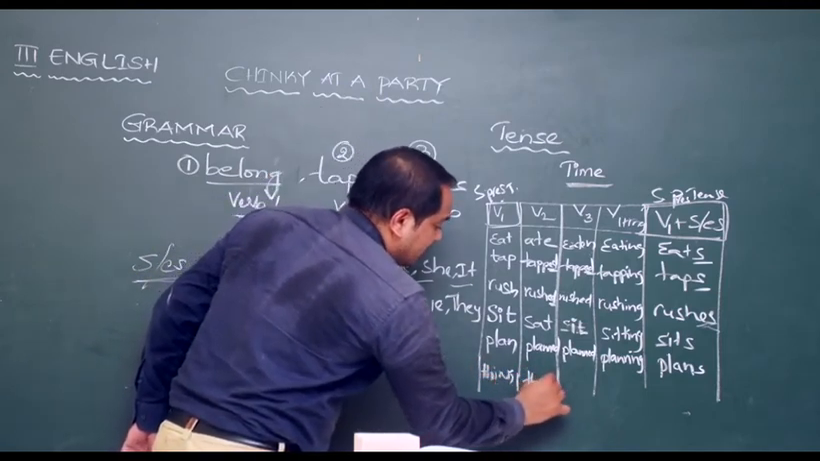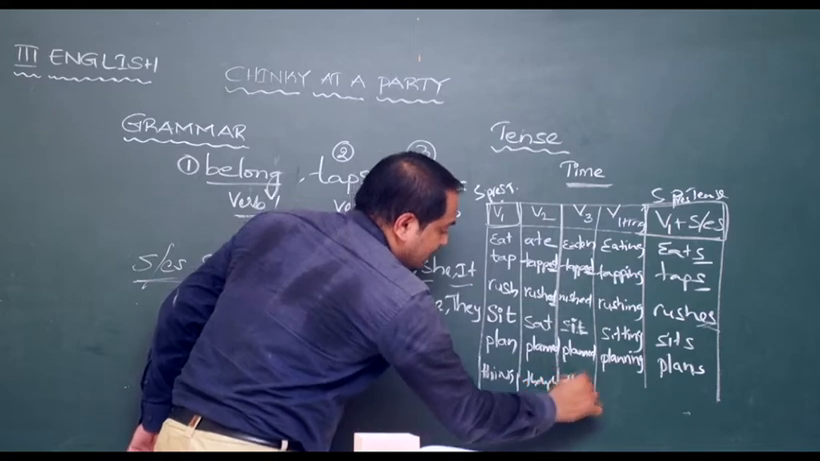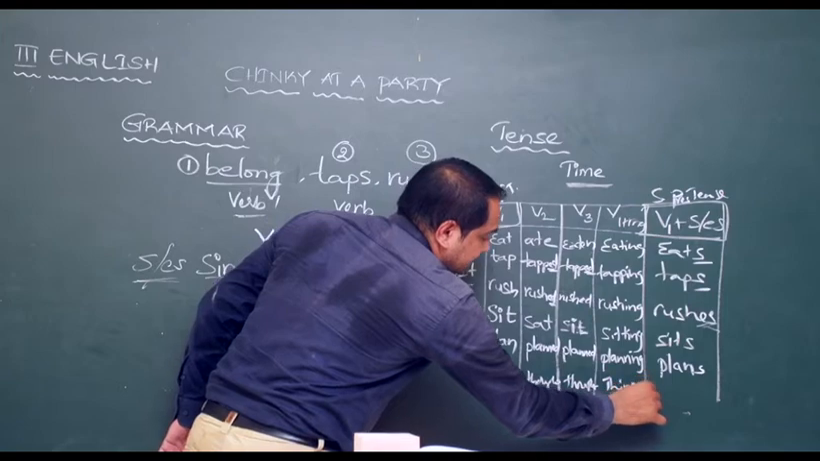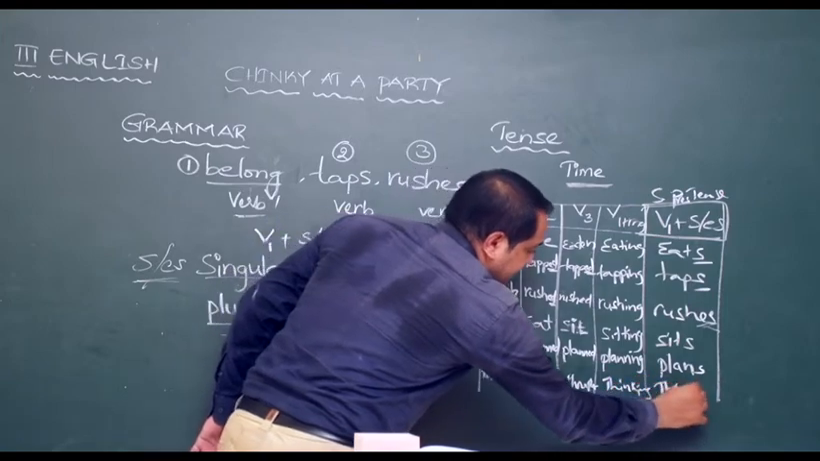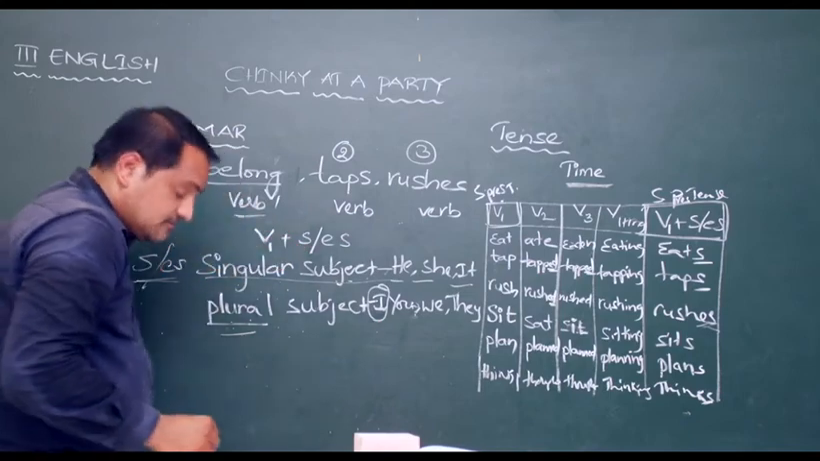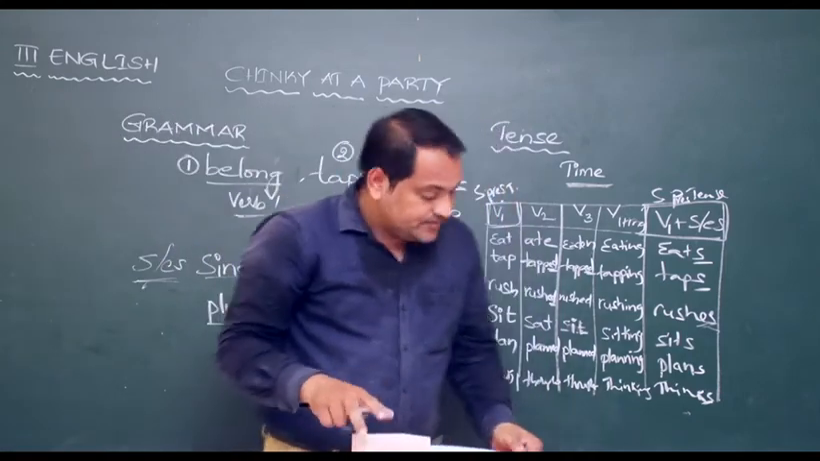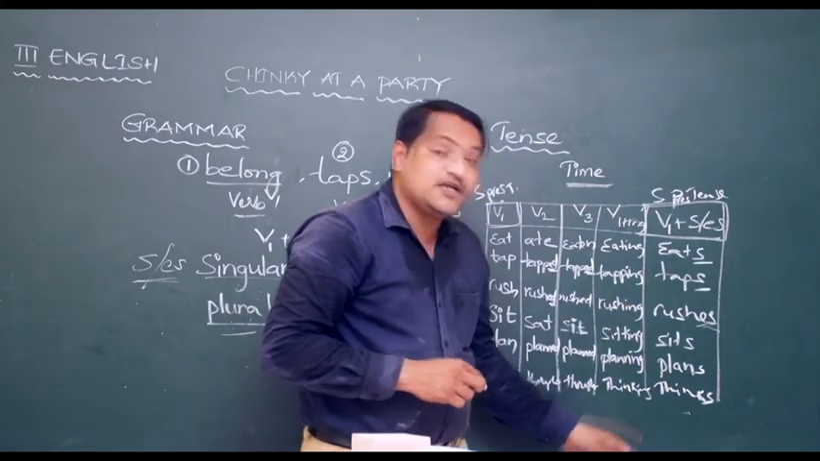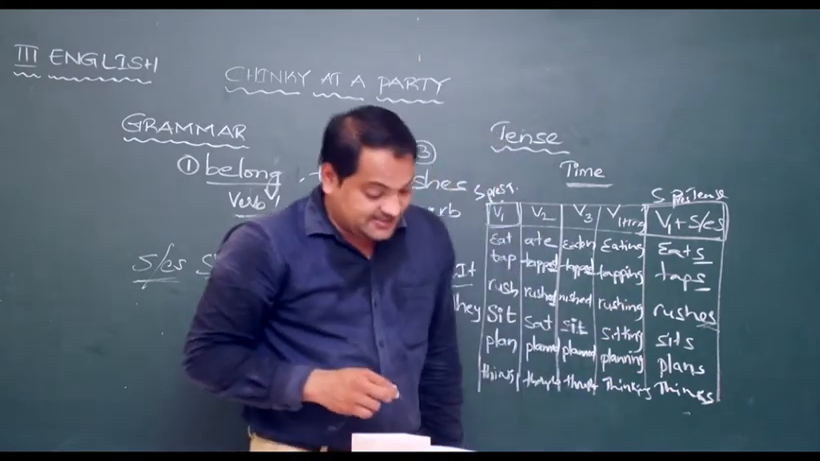Think, thought, thinking, thinks. Right? Okay. Now, here all the verbs which are written with ing are called continuous tense.